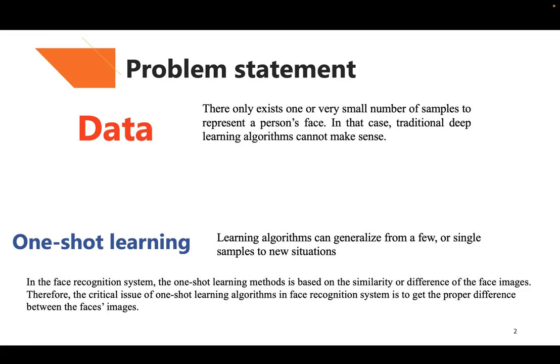In that case, traditional deep learning algorithms cannot make sense. Therefore, face recognition systems always use one-shot learning methods. One-shot learning means that the learning algorithm can generalize from a few or a single sample to new situations. And for face recognition systems, most one-shot learning methods are based on the differences between face images.